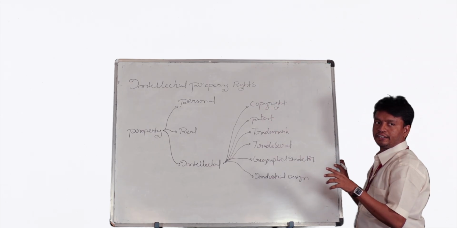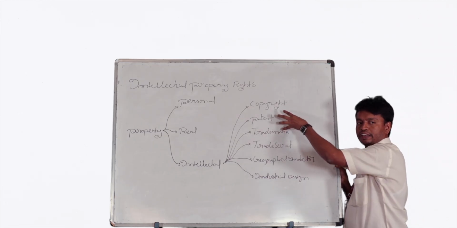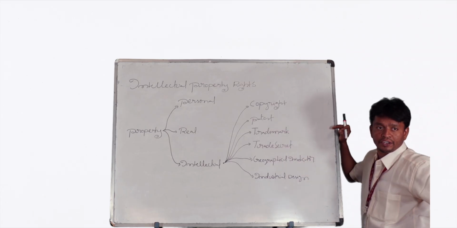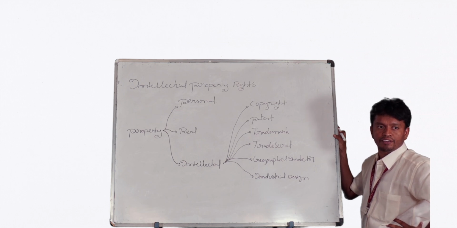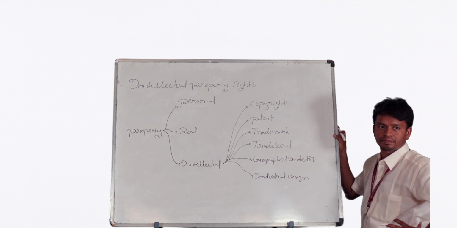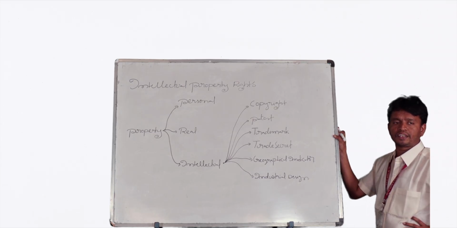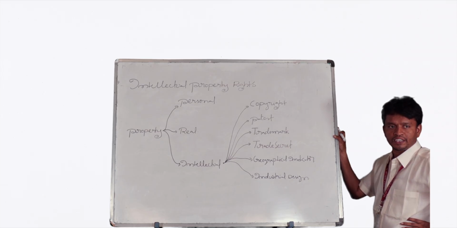Copyright is a legal right which protects the original author, whereas a patent is a legal right which protects the inventor or creator. Suppose I introduced one machine, I have a right to apply for a patent. Suppose I introduced one method or process, I have a right to apply for a patent. Suppose I introduced one agricultural variety, I have a right to apply for a patent. There are so many patents, but according to Patent Law 1970, we have three types of patents.